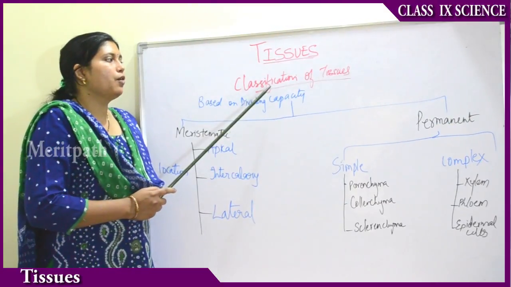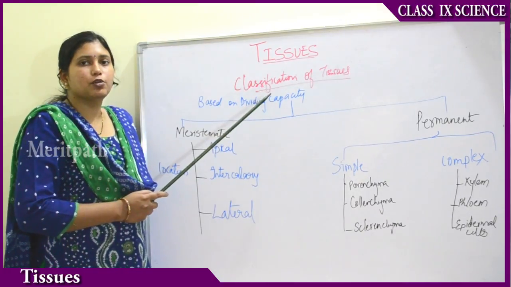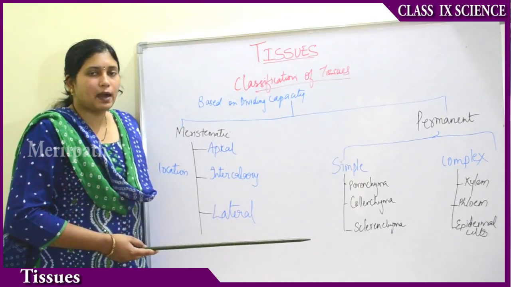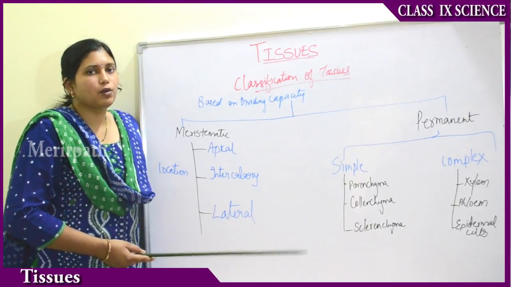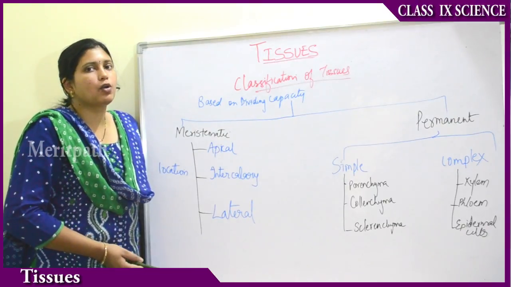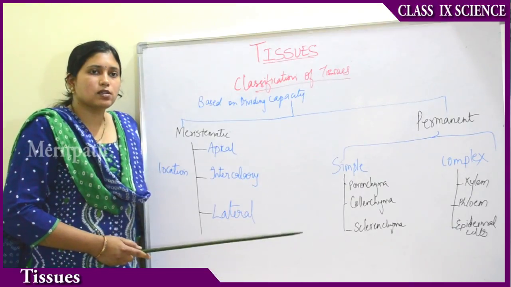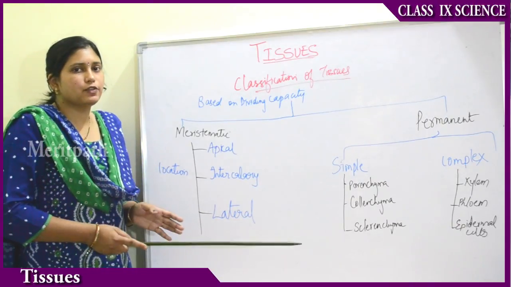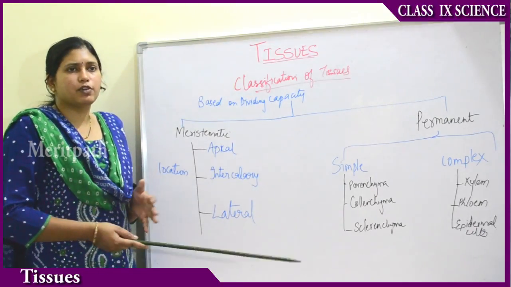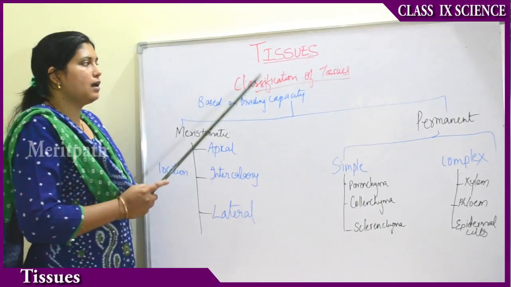Okay. Now we are going to deal with the classification of tissues. So we came to know the animal and plant tissues are not the same. The pattern of growth is different. Sometimes plants do not grow throughout their life, whereas animals grow throughout their life. There is a difference in the pattern of growth. Plants are not movable, they are always fixed at one place, whereas animals have locomotion. So there is a lot of difference between the pattern of growth in animals and plants. Now coming to the classification of tissues.